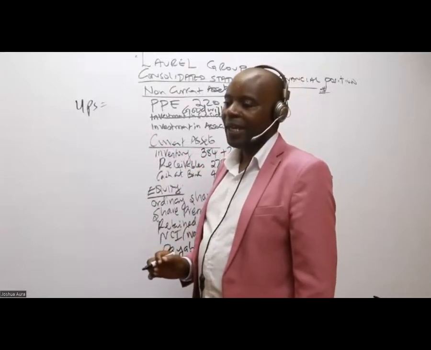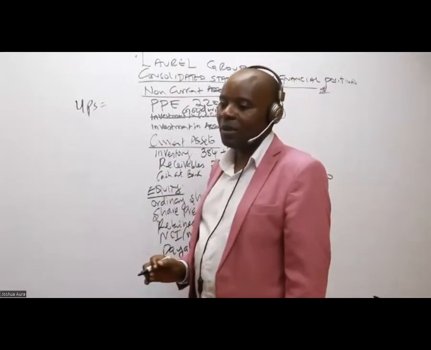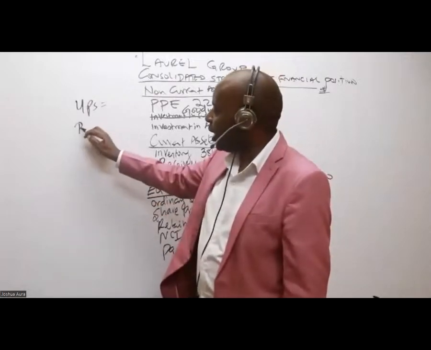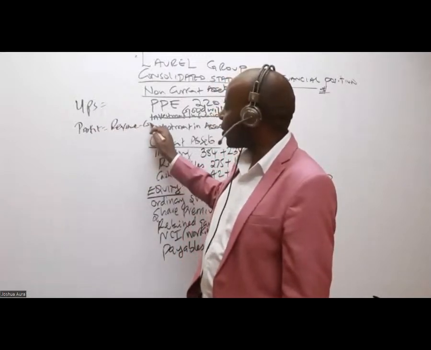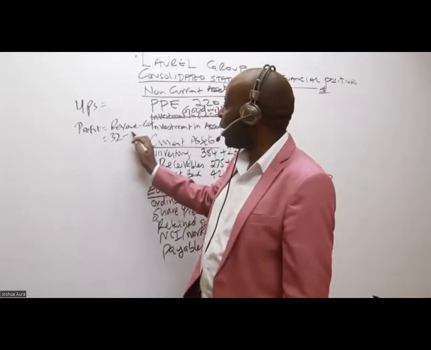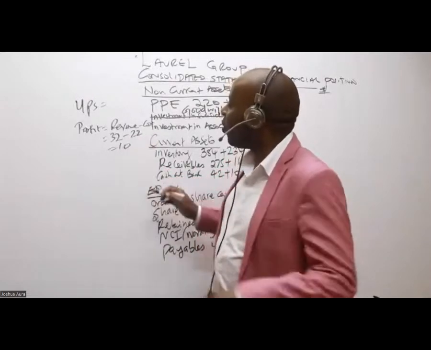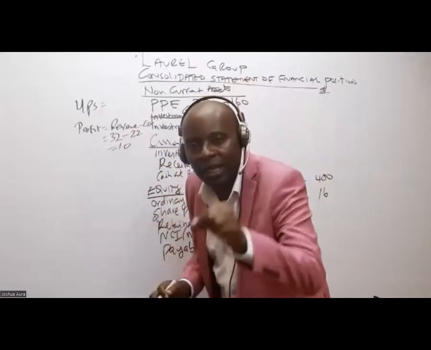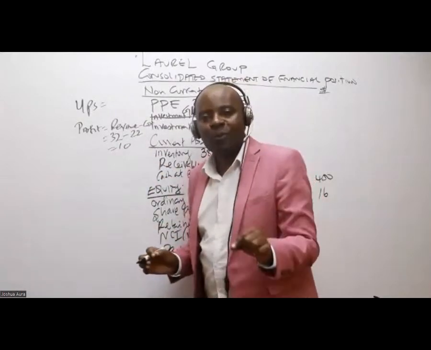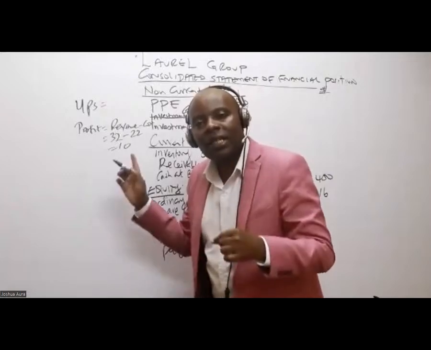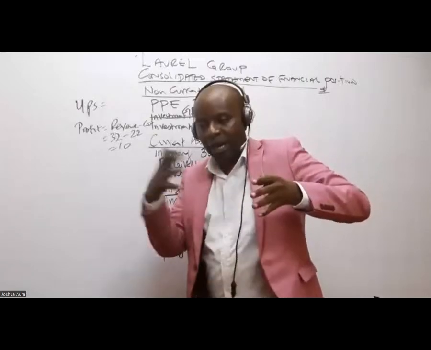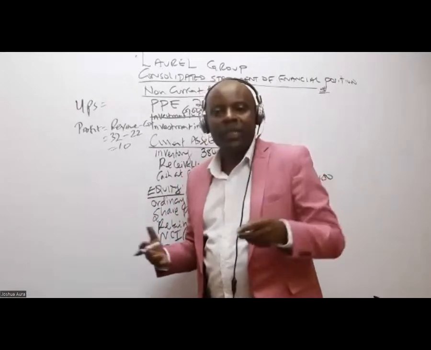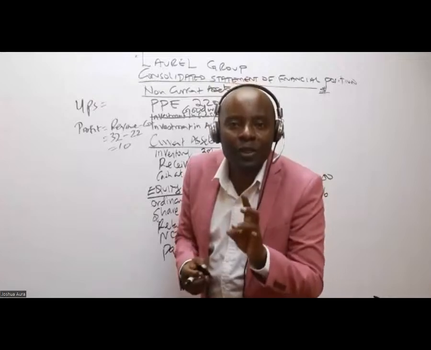UPS. None had been sold. So remember, to get profit generally, we take revenue minus cost. Revenue is 32 million minus 22, which gives me 10. And all this profit is well within the group. Unfortunately, this is in inventory because we moved these goods from one company to a sister company. So basically, inventory is overstated.